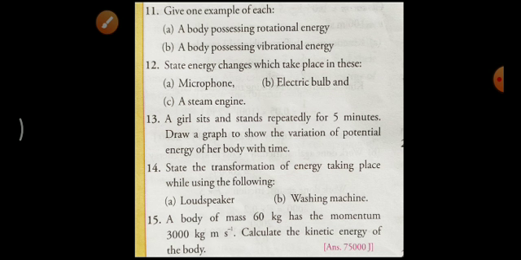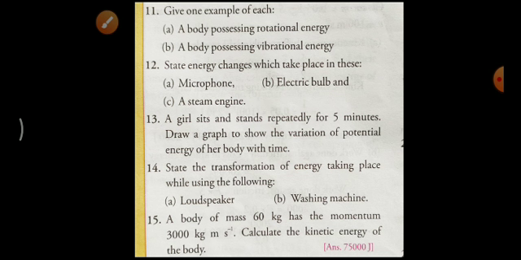State the energy changes which take place in a microphone, an electric bulb and a steam engine. This one is also very simple, and it is also given in your book. Microphone: sound energy to electrical energy. Electric bulb: electrical energy to heat and light energy. When the filament of the bulb heats up, within a very short time, it starts glowing and gives rise to light energy.